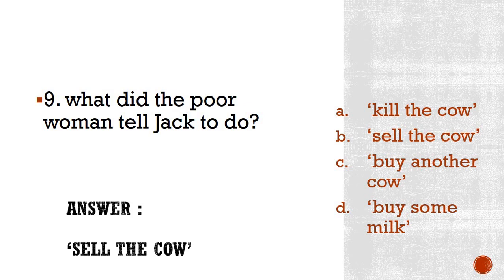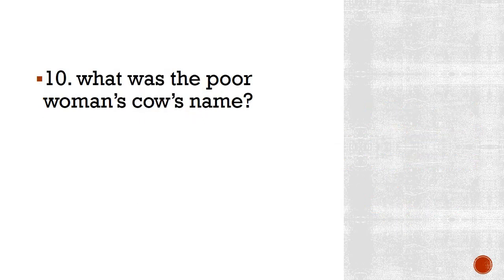What did the poor woman tell Jack to do? Answer: sell the cow. Okay, moving on to number 10. What was the poor woman's cow's name? That simply means what was the cow's name.